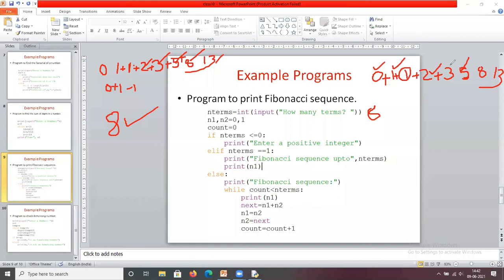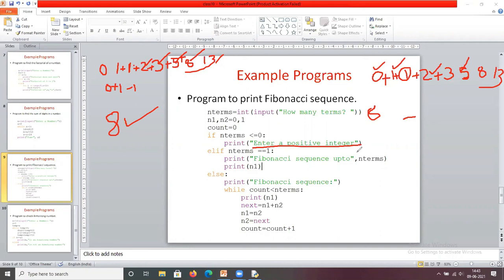Now, how do we solve this problem? The first instruction is you are going to read the value from the keyboard. So it is a number. The number may be a negative number. Okay, so if it is less than 0, then you are going to display a message: enter a positive number.